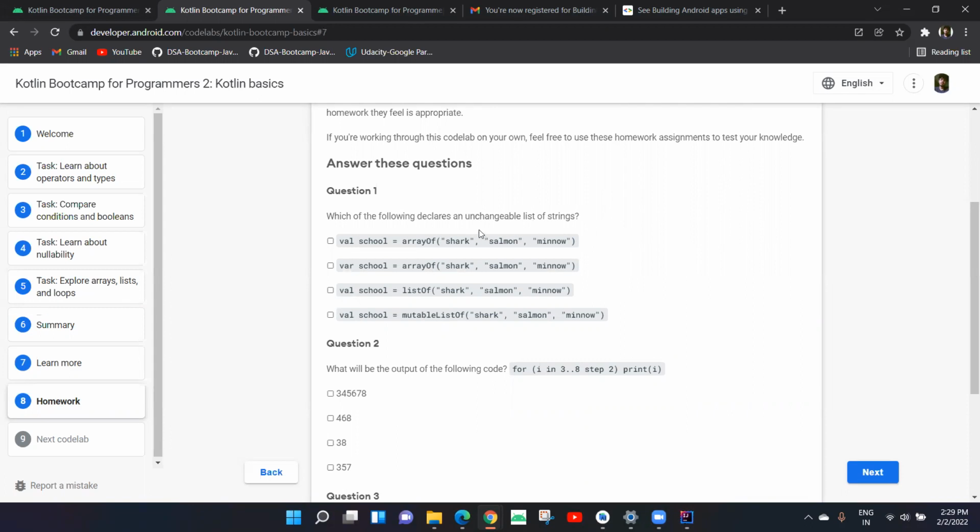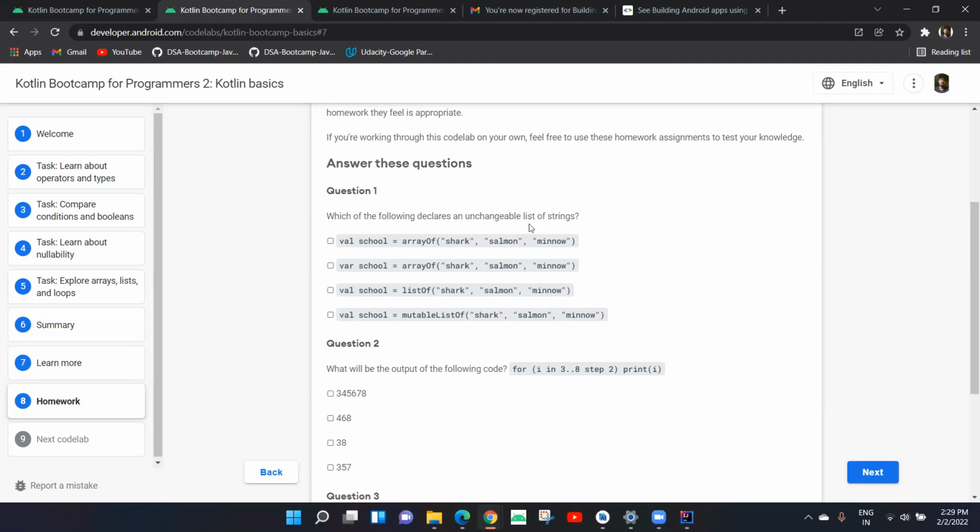Which of the following declares the unchangeable list of a string? First, it is saying list. So here it's not a list. For example, if I say it is an unchangeable list, that means I'm talking about an immutable list. So what would be the answer? The answer would be list.